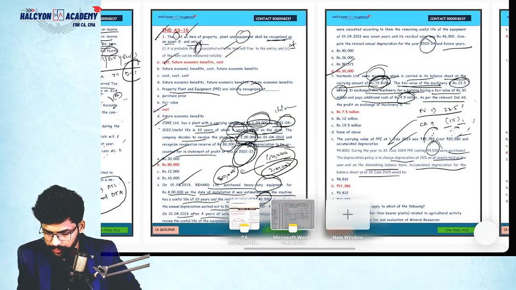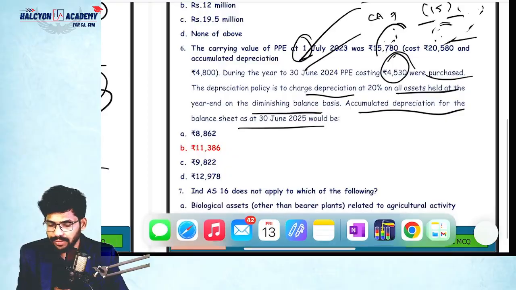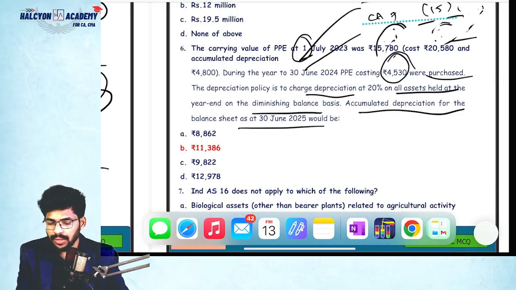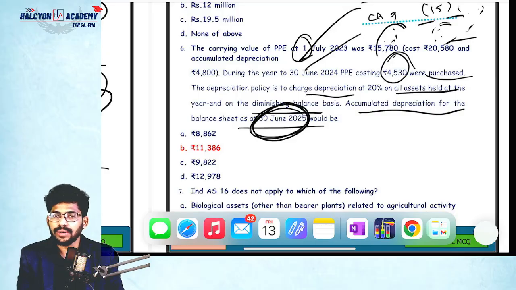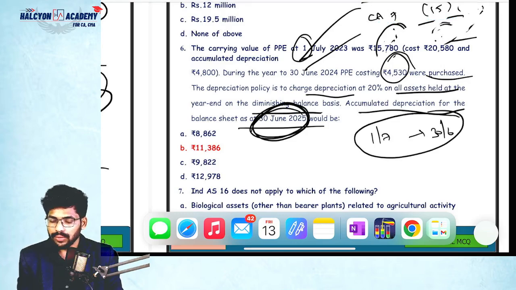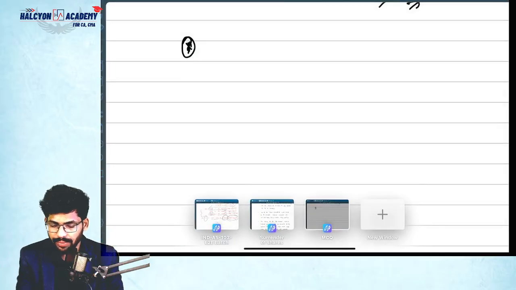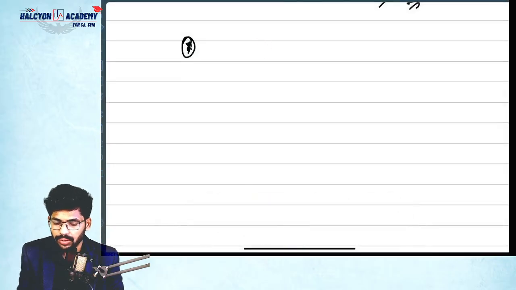See, in this question we have two assets, right? The carrying value of PP on 1st July 2023 was 15,780. Please identify in the question that the year ending is 30th June, nothing but 1st July to 30th June. So please remember that. Next, the cost of the asset is 20,580 and accumulated depreciation is 4,800 on 1/7/23. So come to the solution.